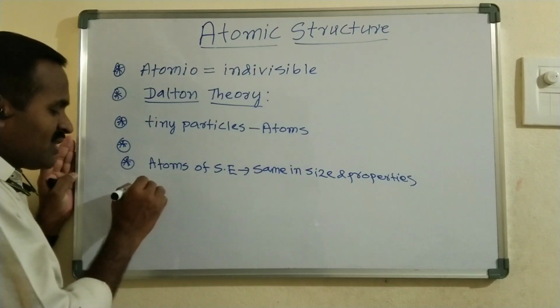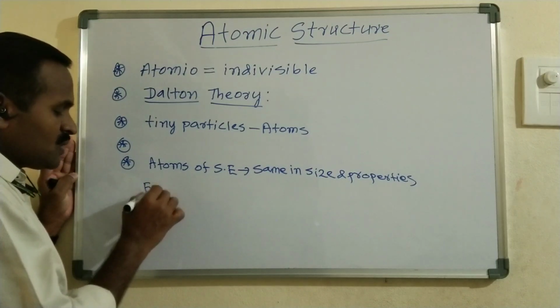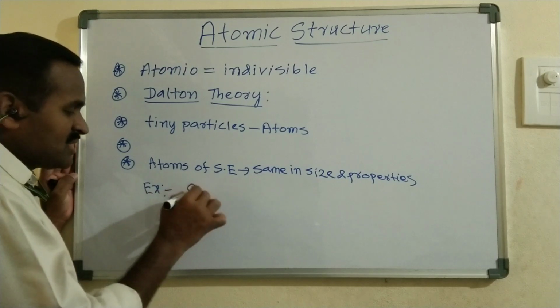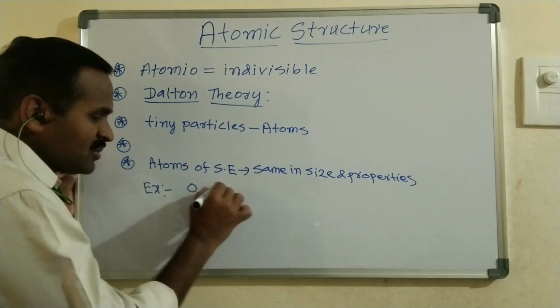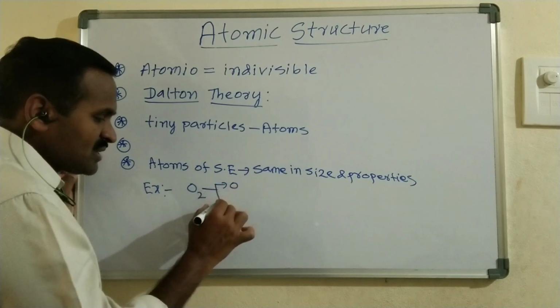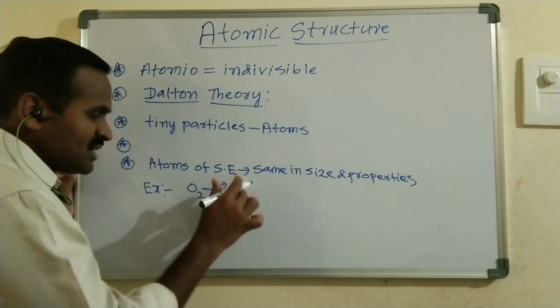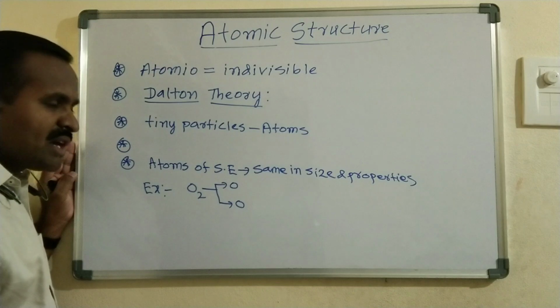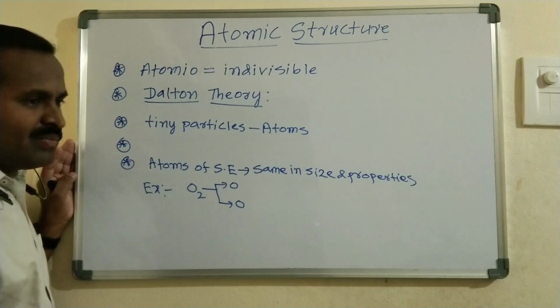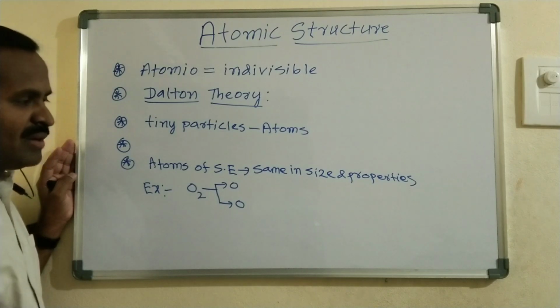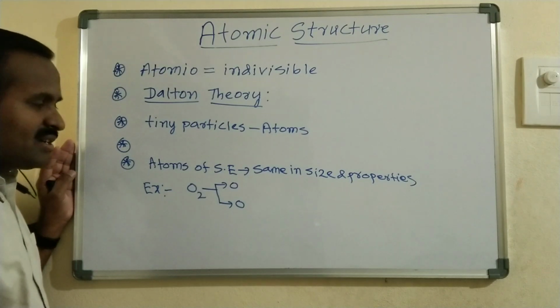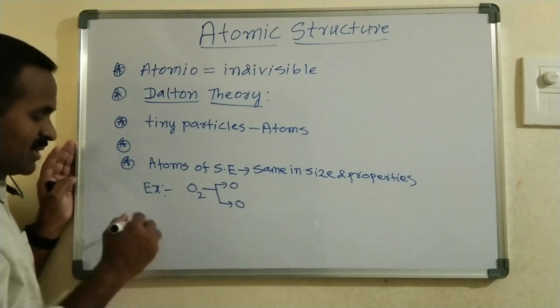Here I will take one example. There is an oxygen molecule, which is formed by the combination of two oxygen atoms. This is one oxygen atom, and this is another one. Both have the same atomic number, 8 electrons and 8 electrons. Both have the same size, and they show the same physical and chemical properties.